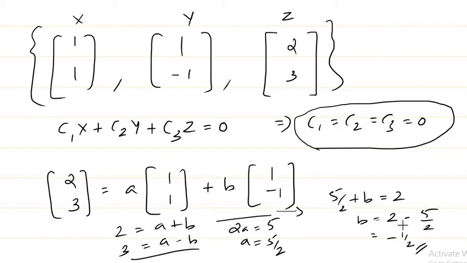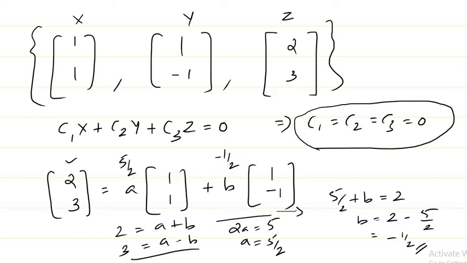So that's correct, I think. If you add 5 by 2 plus minus 1 by 2, you get 2, right? Yes, that's fine. So you have to choose a as 5 by 2 and b as minus 1 by 2. When you do that, we can see that this vector we could represent in terms of these two vectors.